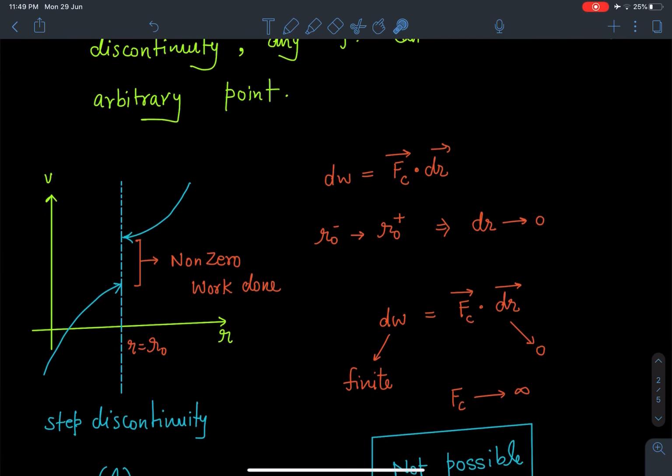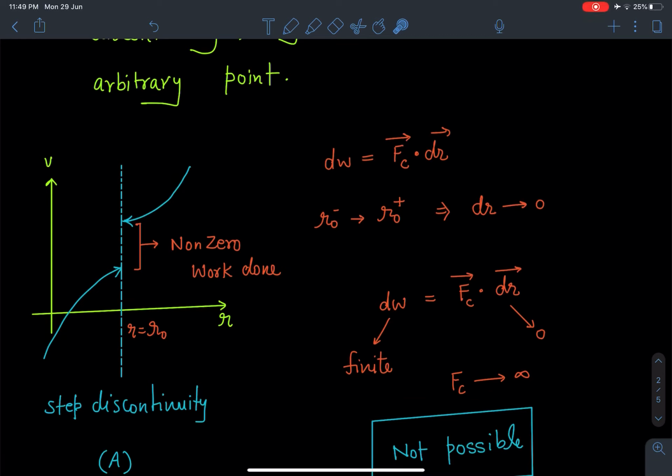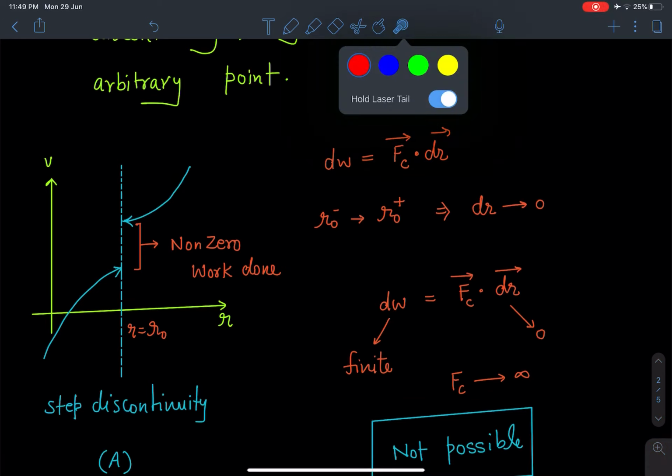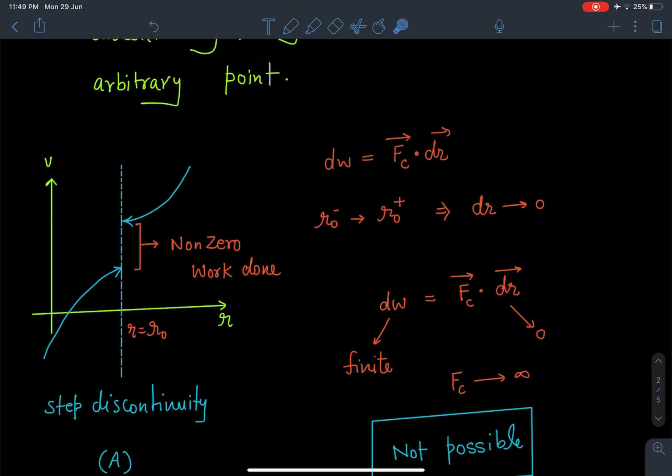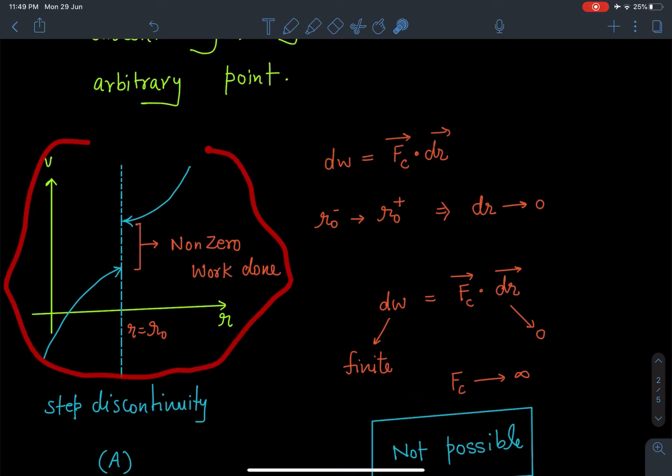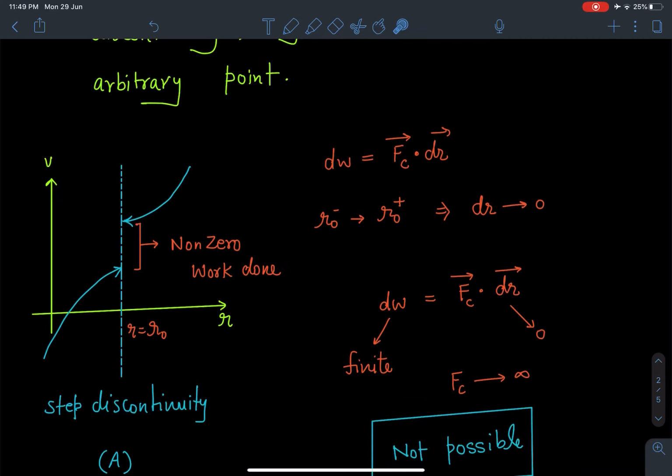So here is a possible graph of V versus R, which we are going to discuss. This is a random graph, but there is some kind of discontinuity here. At R equal to R naught, this potential graph is breaking at this point. So we have to examine whether such a type of discontinuity is allowed or not allowed. In maths terms, it is called a step discontinuity.